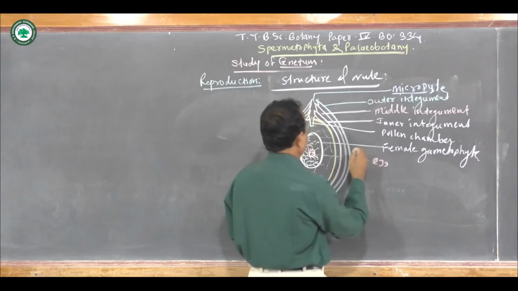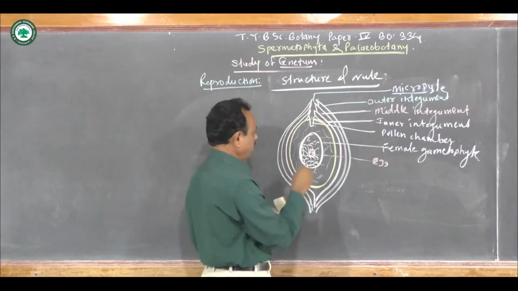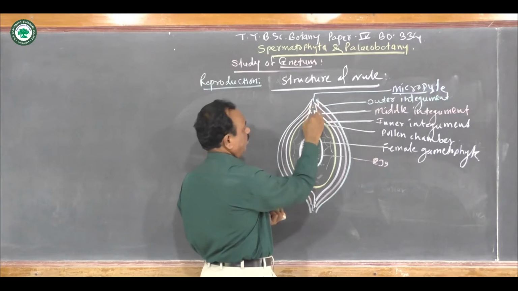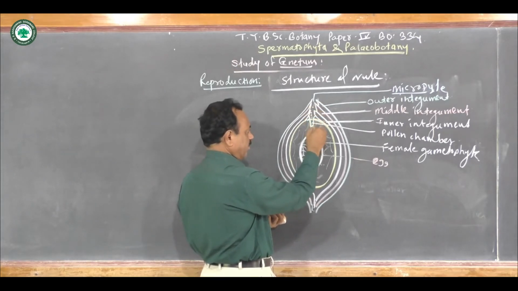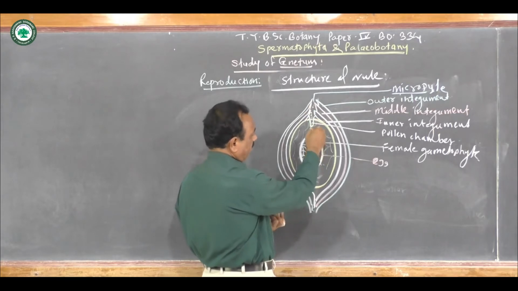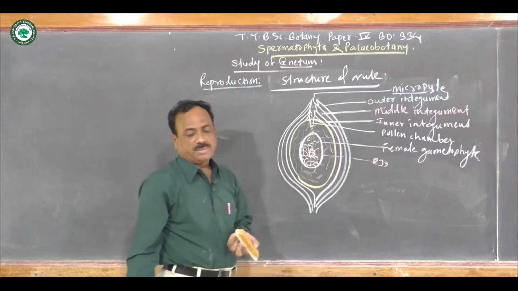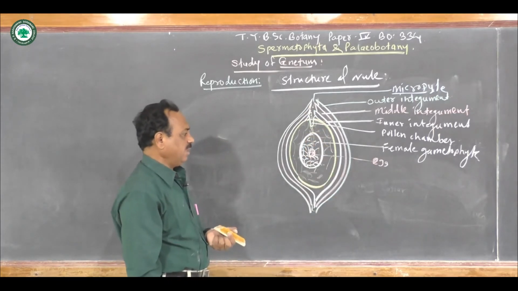Later, when the pollen grains fall in this pollen chamber, the pollen grains germinate and form the pollen tube, and then later on they come near the female gamete and fertilization takes place.